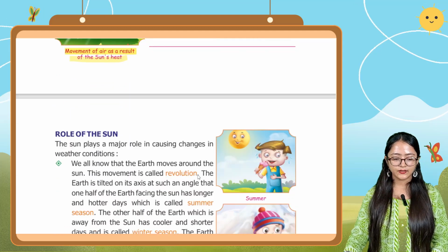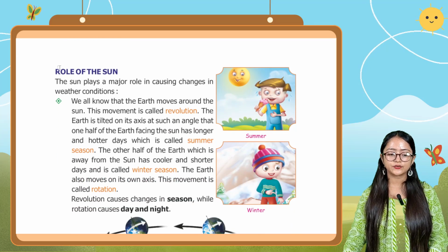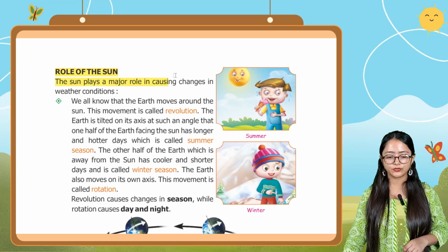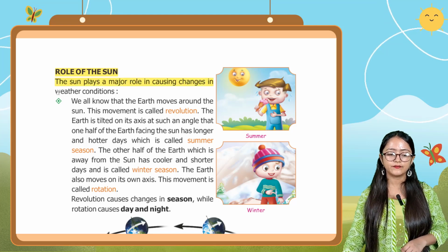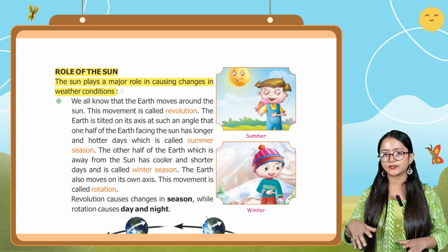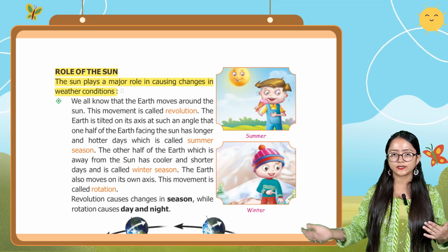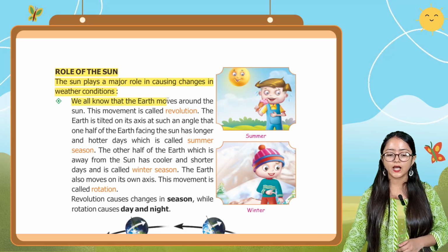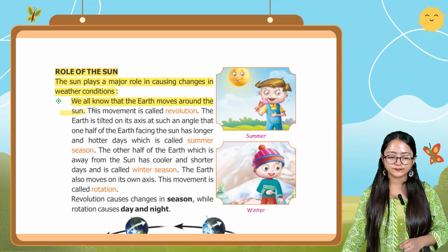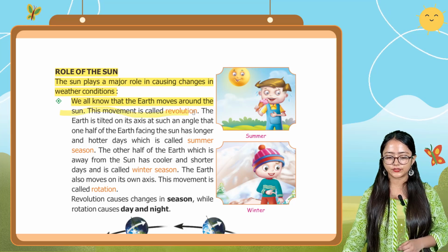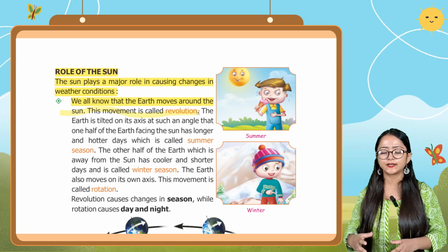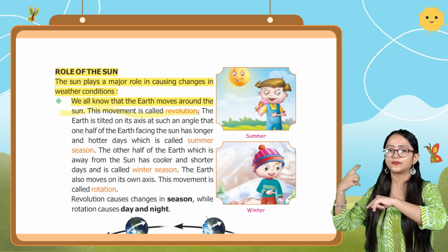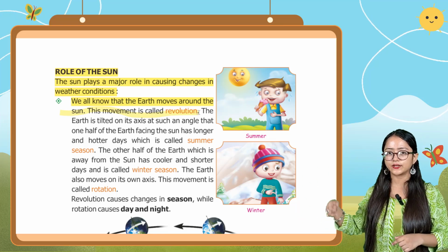Okay, now come to the next one, that is the role of the sun. So what is the role of the sun? The sun plays a major role in causing changes in weather conditions. So the sun is playing the main role in causing the changes in the weather condition. And we all know that the earth moves around the sun. This movement is called revolution. So we all are familiar with this, that the earth moves around the sun, not the sun around the earth, and this movement is known as revolution.